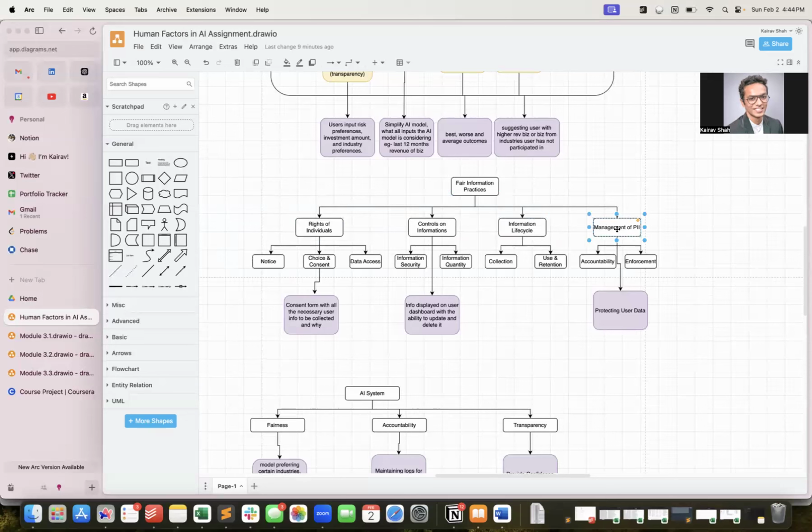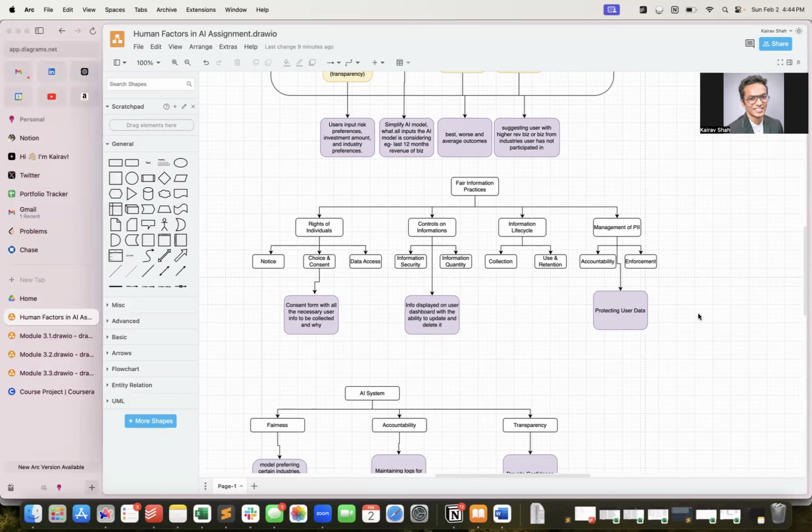Then information life cycle, I mean collection and use and retention, again this gets covered in the consent form and controls. What we also want is to update on any new data we are collecting by providing a notice to the user before, saying that we will be collecting this data from you, or that we are already collecting this data from a third party provider.